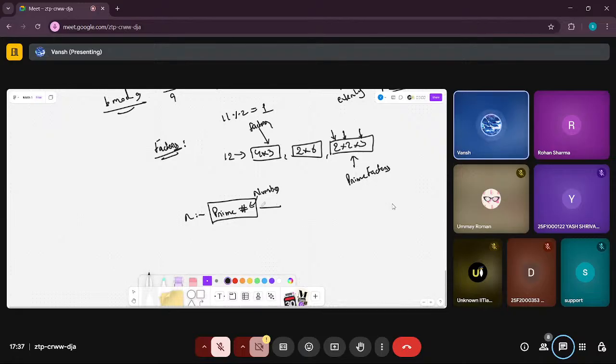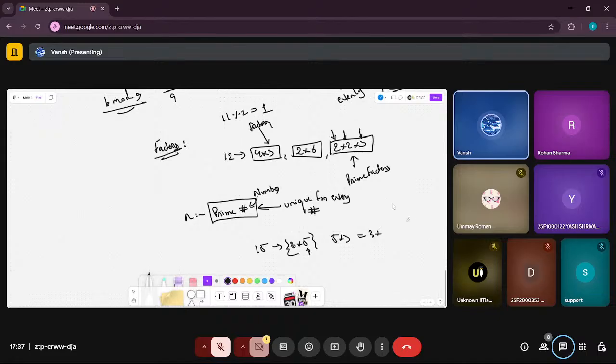This prime factorization has a very nice property, which is that it is unique. It is unique for every number. Give me any number, let's say 15. 15 can be written as 3 times 5. If we just ignore the order, like 5 into 3 is equal to 3 into 5, let's just say order doesn't matter here.